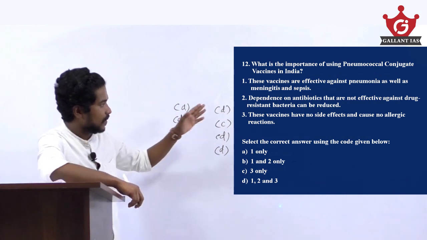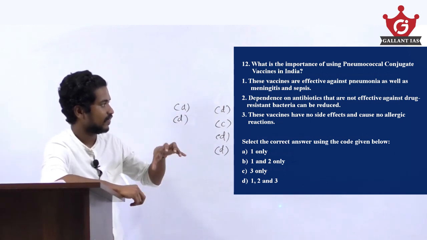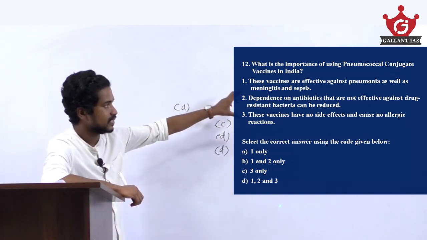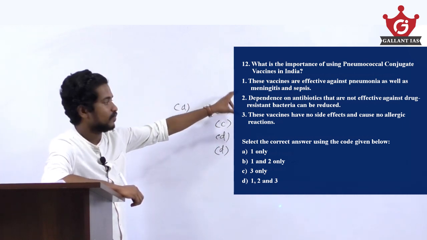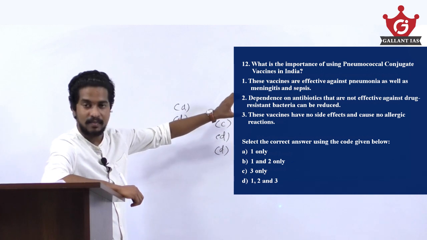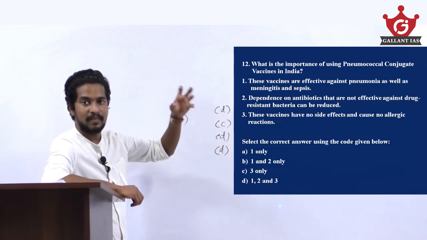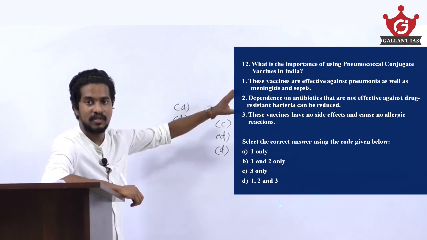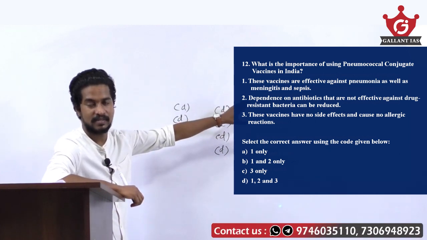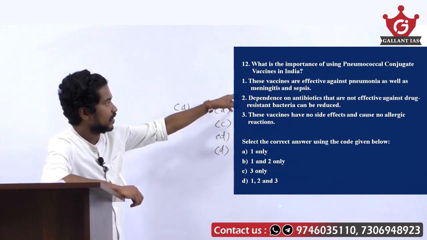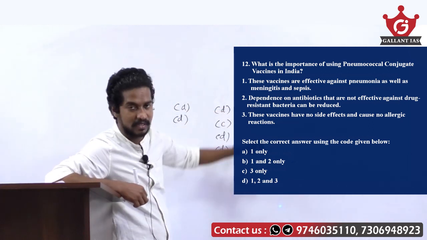Dependence on antibiotics that are not effective against drug resistant bacteria can be reduced. There are antibiotic resistant bacteria that have the ability to survive those antibiotics. This problem can be addressed by using the pneumococcal conjugate vaccine. So this statement is also right.